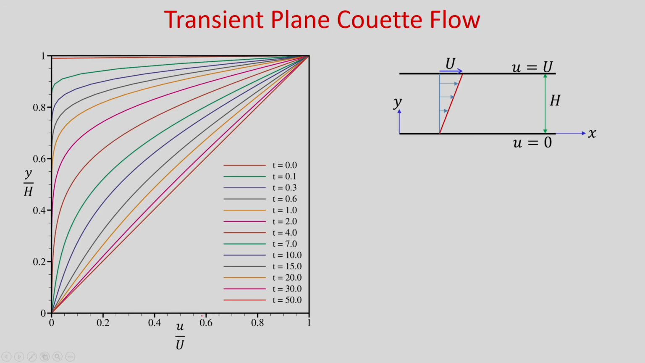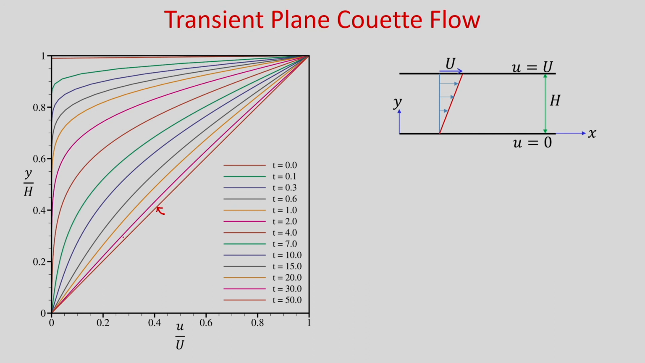So, if you solve it and plot u by U versus y by h at different time instances, you can see at t is equal to 0, there is 0 velocity everywhere. As t progresses, you can see how this velocity is evolving with time. Inside the domain this velocity profile is evolving, and at t tends to infinity you will get this velocity profile, which is your linear velocity profile.